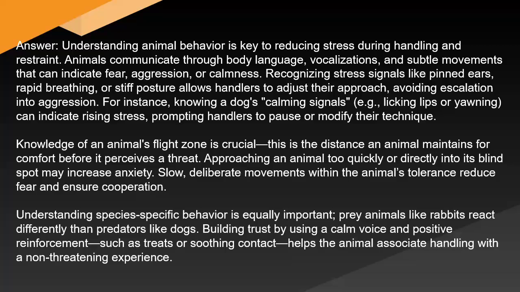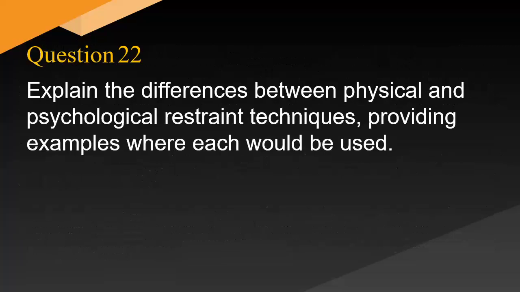Understanding species-specific behavior is equally important. Prey animals like rabbits react differently than predators like dogs. Building trust by using a calm voice and positive reinforcement, such as treats or soothing contact, helps the animal associate handling with a non-threatening experience. Explain the differences between physical and psychological restraint techniques, providing examples where each would be used.